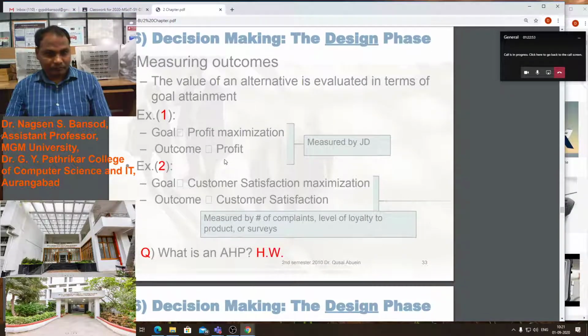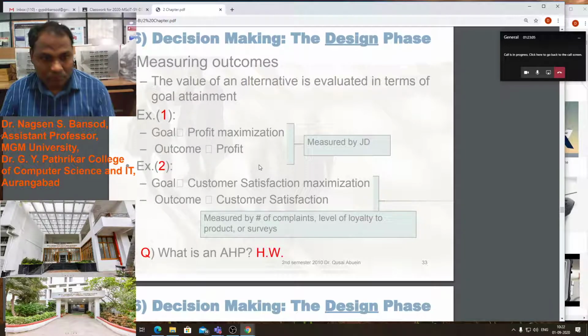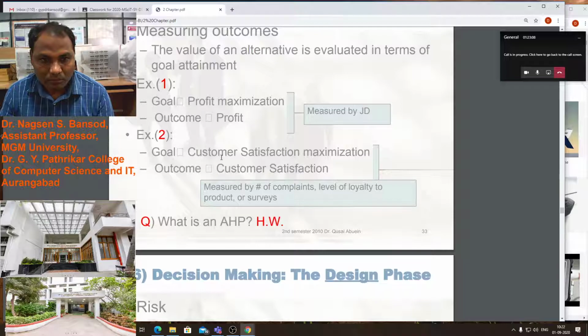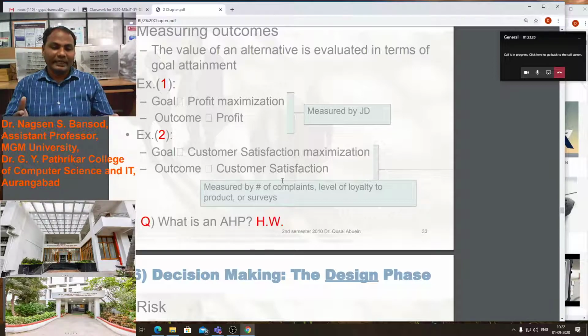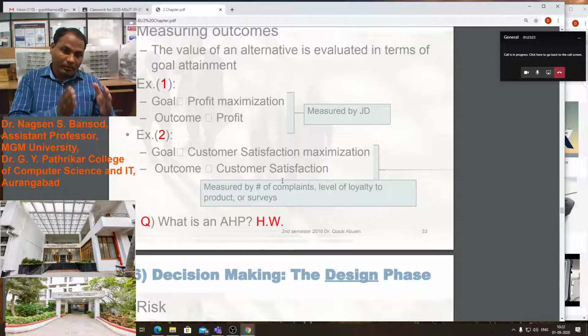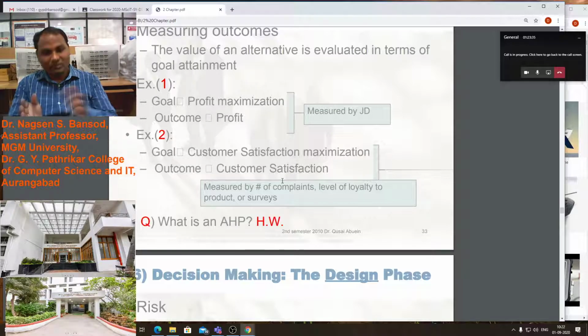For example, goal: maximum profit; outcome: profit measured by JD. Another example, goal: maximum customer satisfaction; outcome: customer satisfaction. If we think from the joint director's or manager's angle, he needs maximum profit from the business.